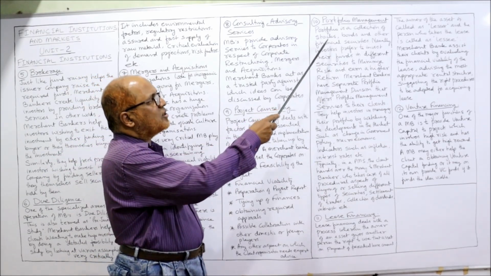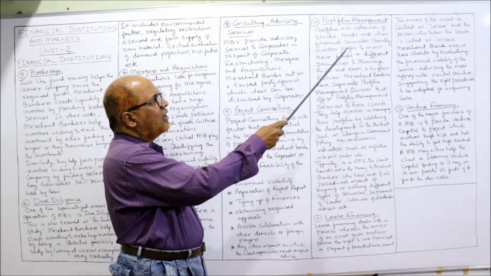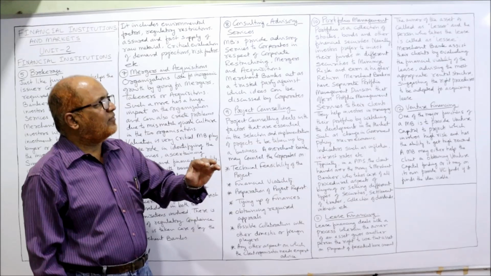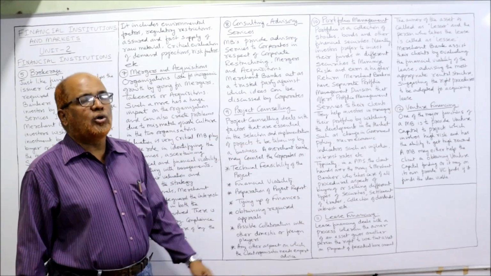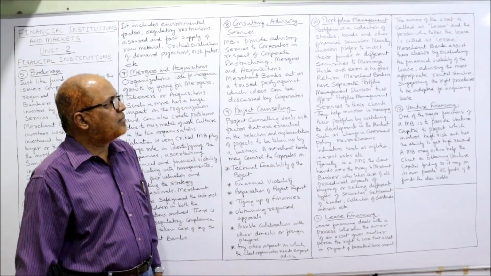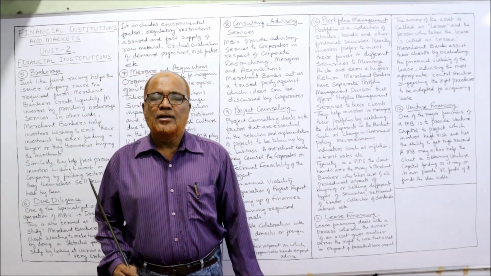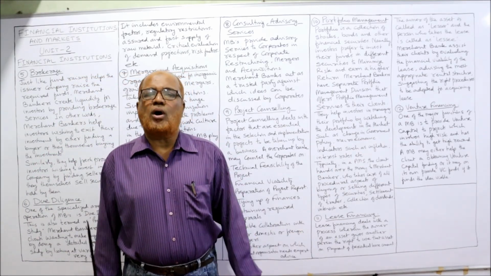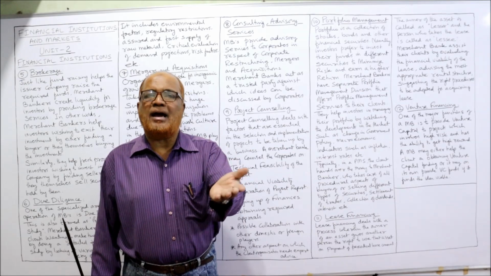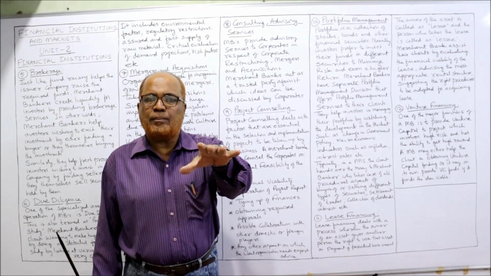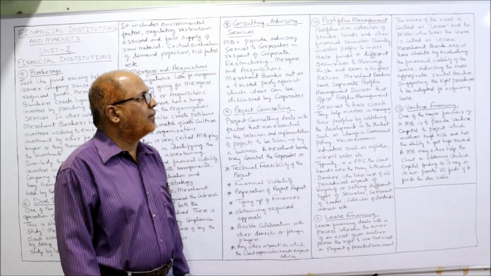So a portfolio is a collection of stocks, bonds and other financial securities. Normally investors prefer to invest their funds in different securities to minimize the risk and to get a higher return. Every investor wants to minimize the risk and maximize the return. For that purpose, his portfolio has to be made.